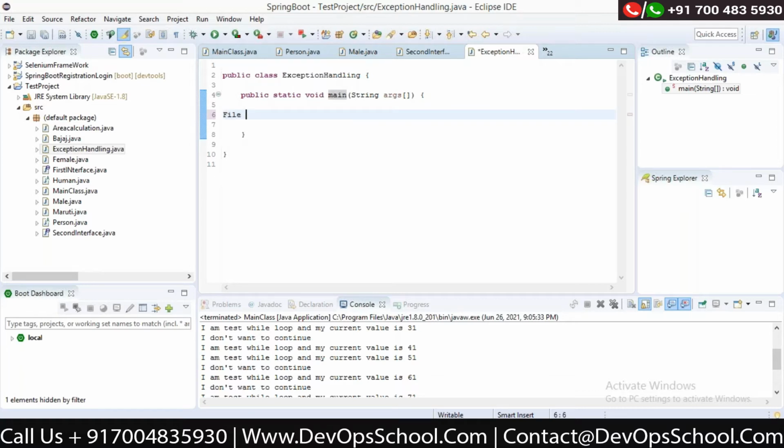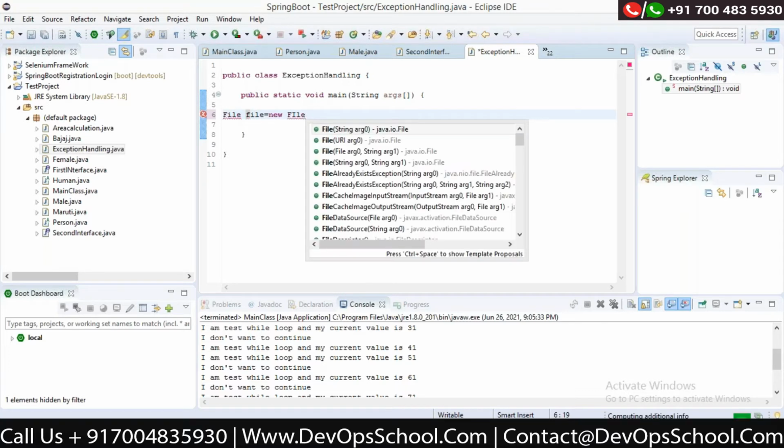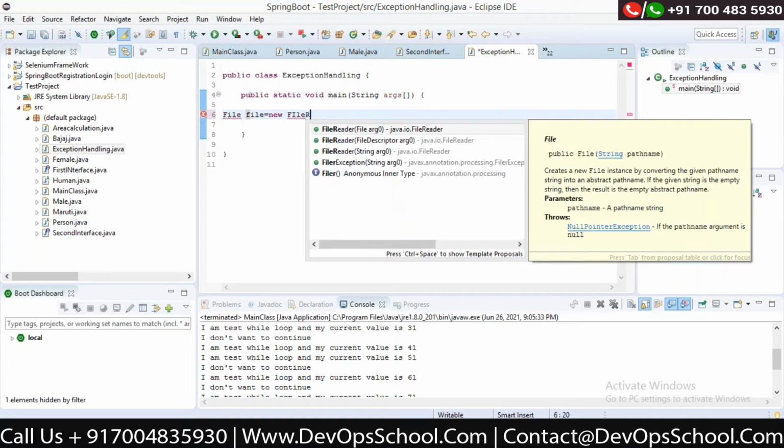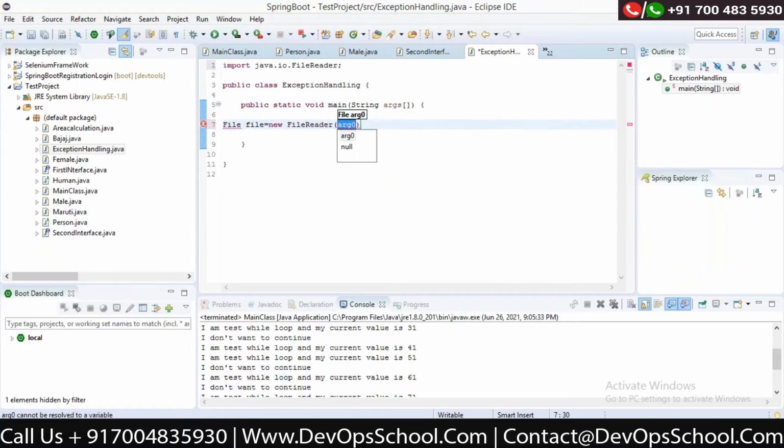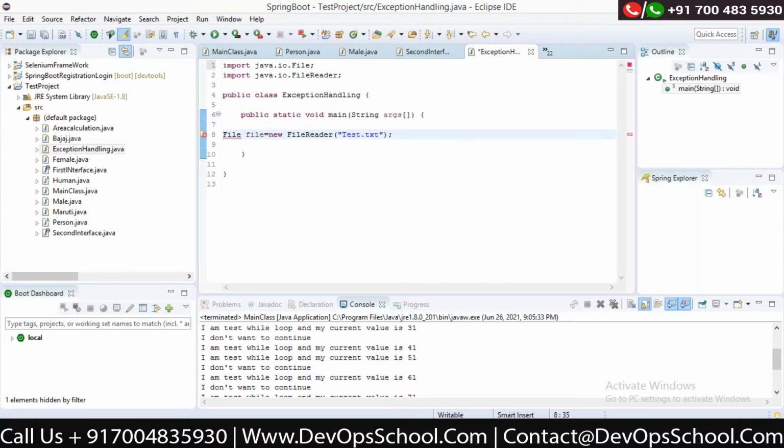Let me explain the checked exception. What is a checked exception? Theoretically, we have discussed. Let's discuss in code. So file, new file reader. Just assume that I am trying to read a file, test.txt. You have to make it file reader.